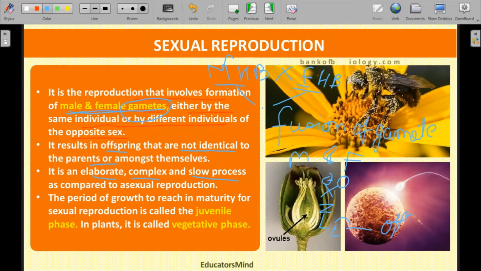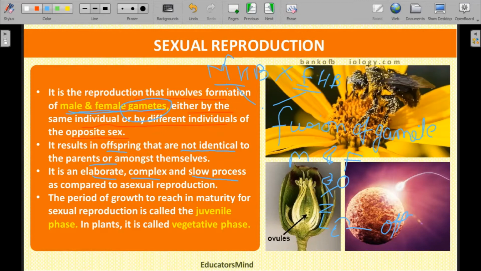And if we consider asexual reproduction, during binary fission, in favorable conditions, bacteria produce their next generation within 20 minutes. That is, one bacterium divides into two new daughter cells in 20 minutes.